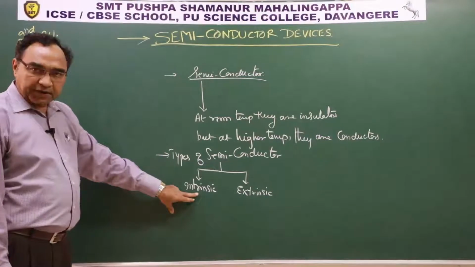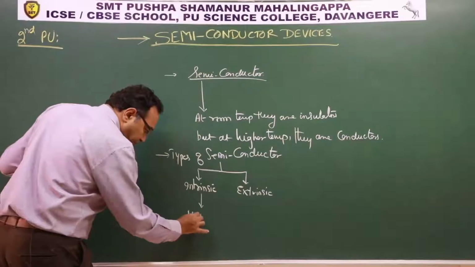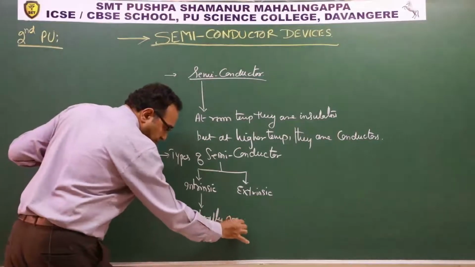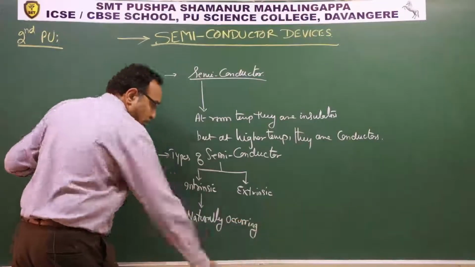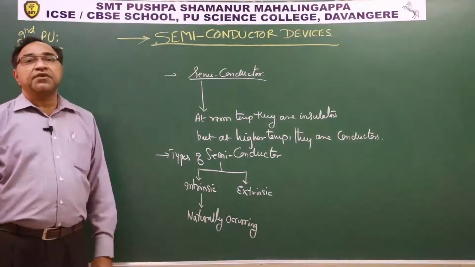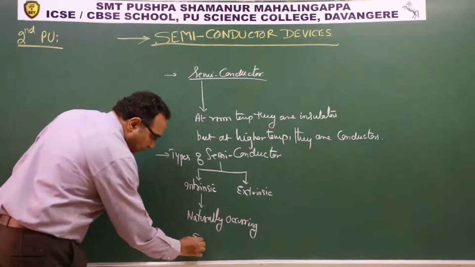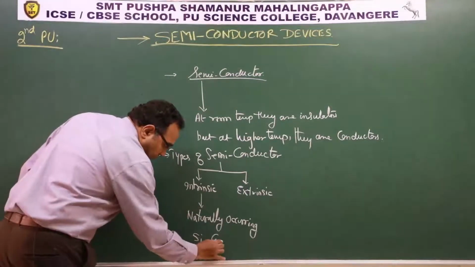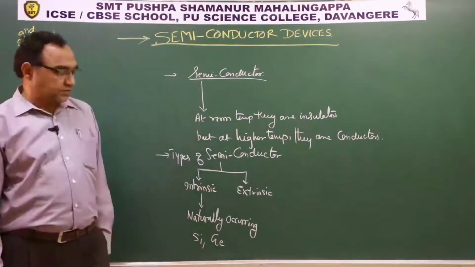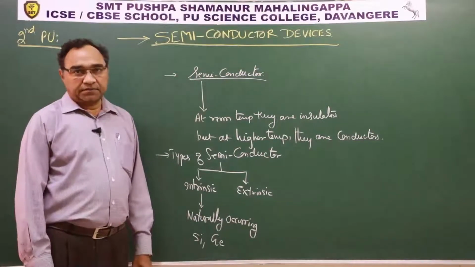Intrinsic semiconductors are naturally occurring. Naturally occurring semiconductors are classified as intrinsic semiconductor. Say for example, silicon, germanium, they are naturally occurring semiconductors. They are known as intrinsic semiconductor.